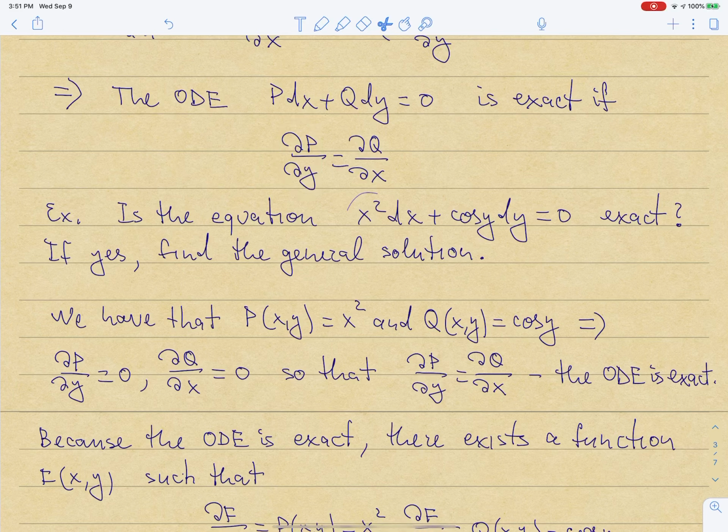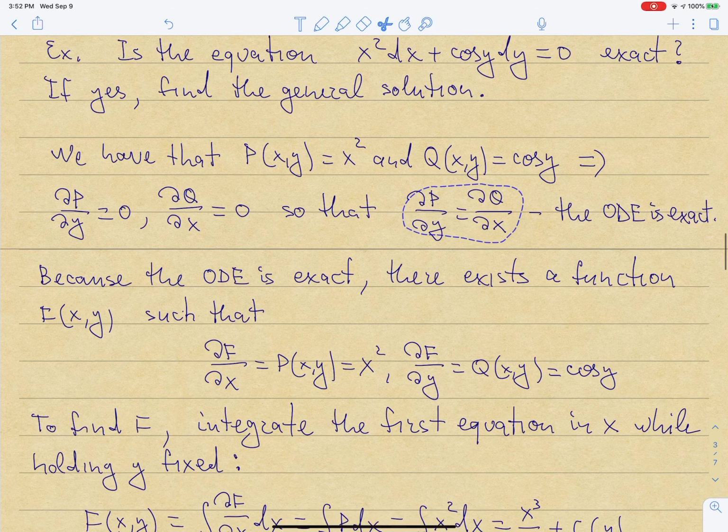There is no y in P, so the derivative must be 0. Likewise, Q depends on y only, so if I take the derivative of Q with respect to x, I'm holding y constant, so that derivative is 0. So then both dP dy and dQ dx are 0, and so dP dy is the same as dQ dx, so the ODE is exact.